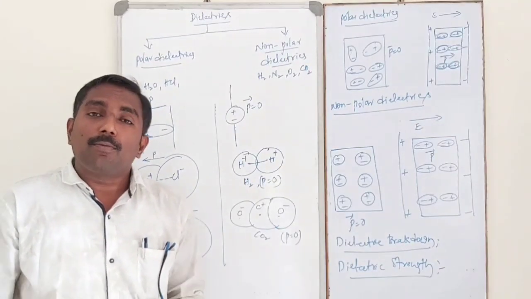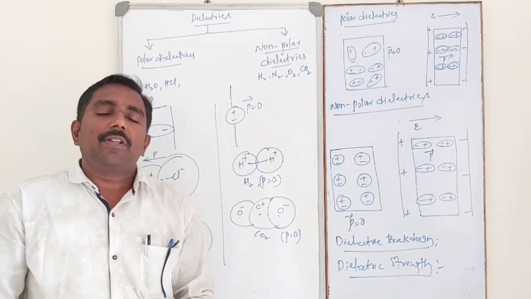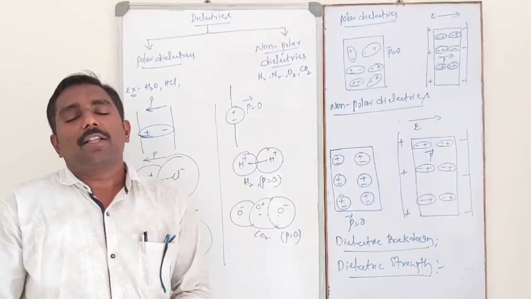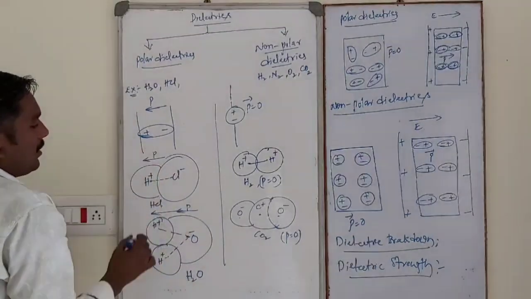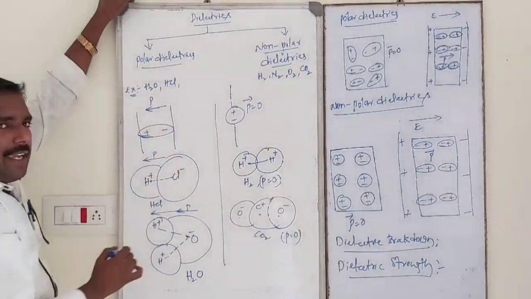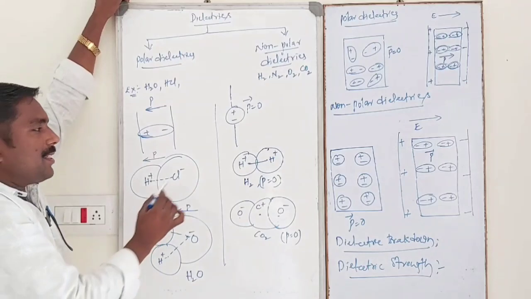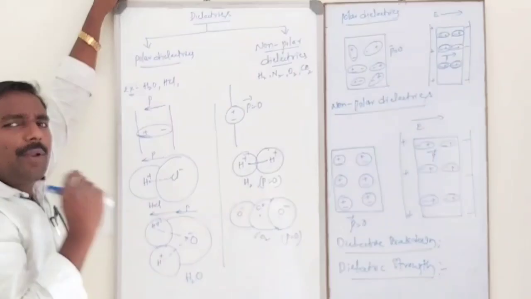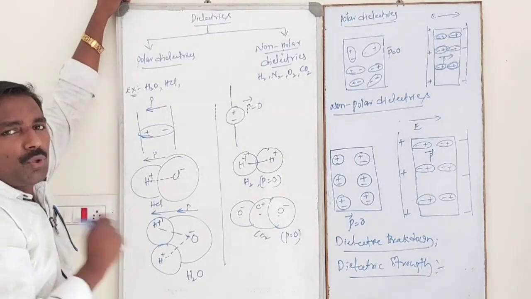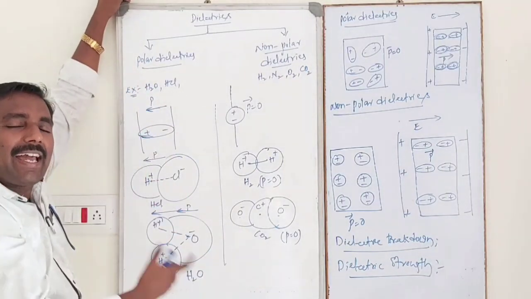What is meant by dipole moment? It is the product of either charge and the separation between the two charges. That is simply the dipole moment. In this case, electrons move from one region to another region, so in polar dielectrics electricity can pass through whenever the polar dielectric slab is kept inside an external electric field.